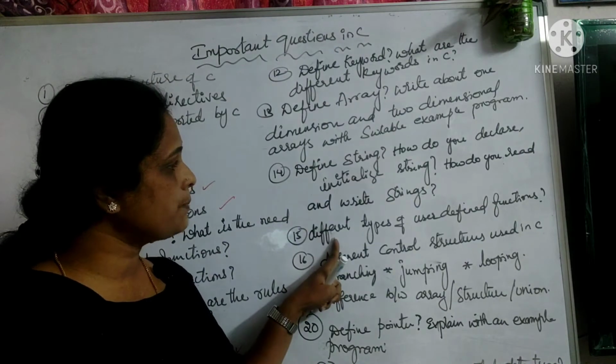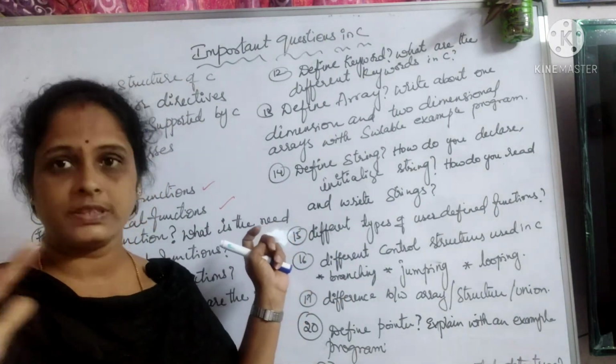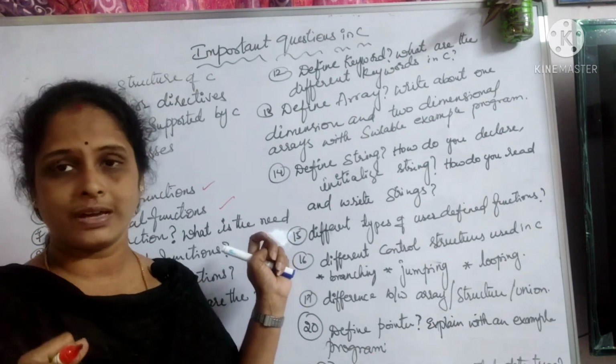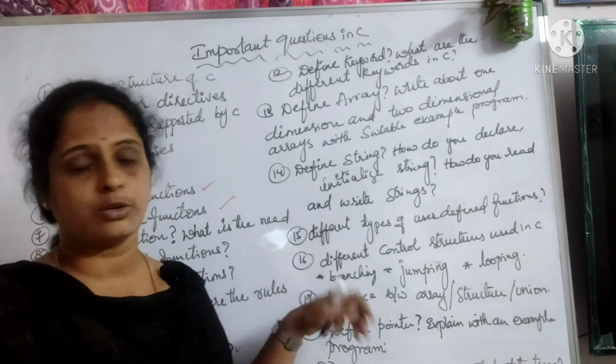Then you have different types of user-defined functions. What are they? Function with argument, with return value, no argument, no return value. You have totally four types of user-defined functions. So you need to discuss about all of them.